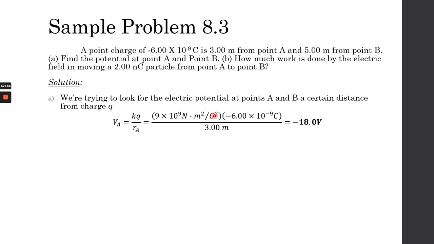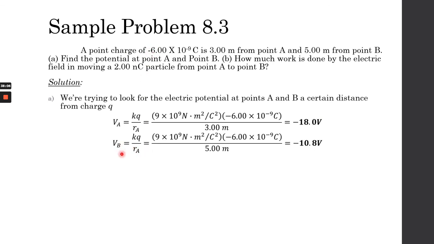So plugging in the numbers, this is the Coulomb's constant, this is the point charge, divided by the distance of point A and the point charge, which gives us negative 18.0 volts. As you can see, the electric potential at point A is negative because it's close to a negative charge.